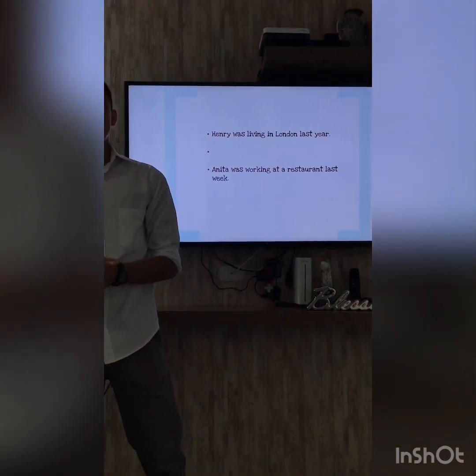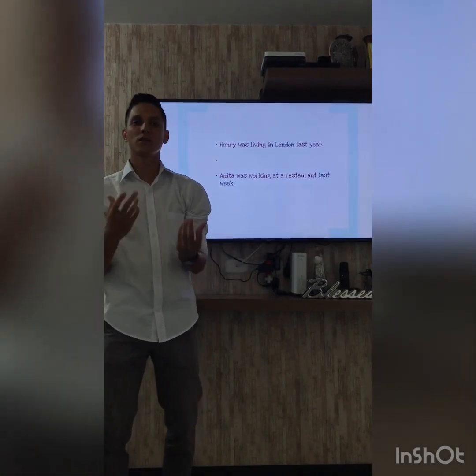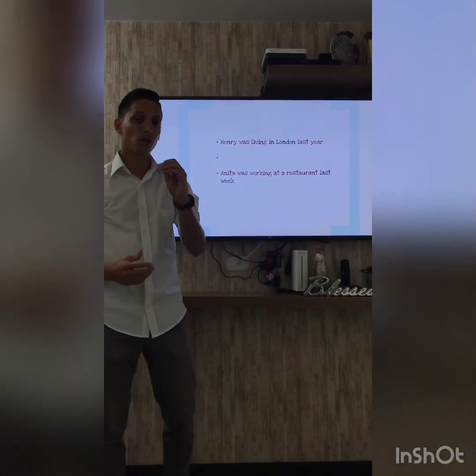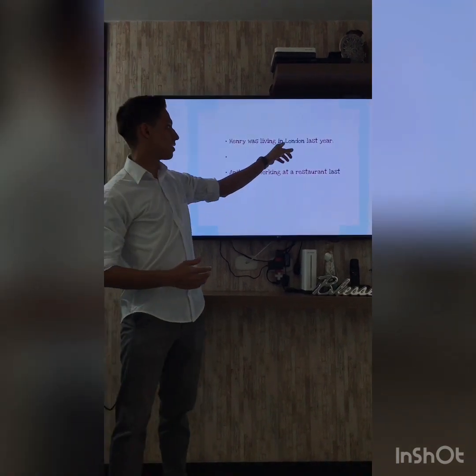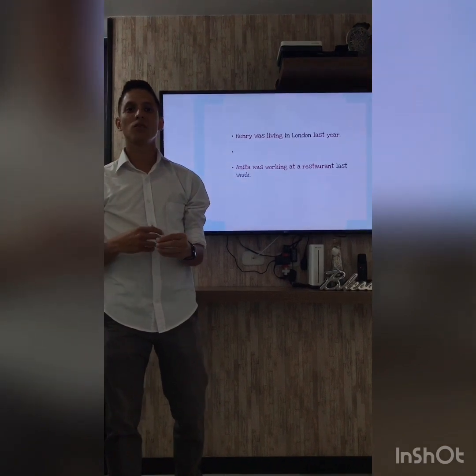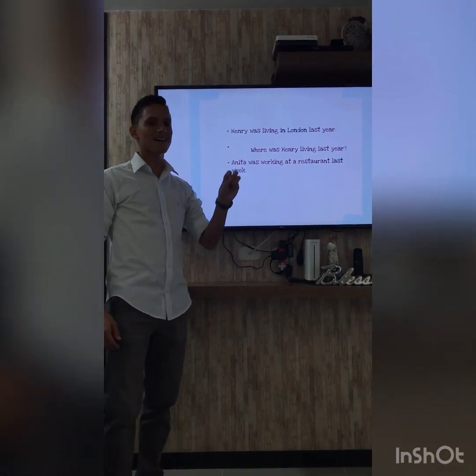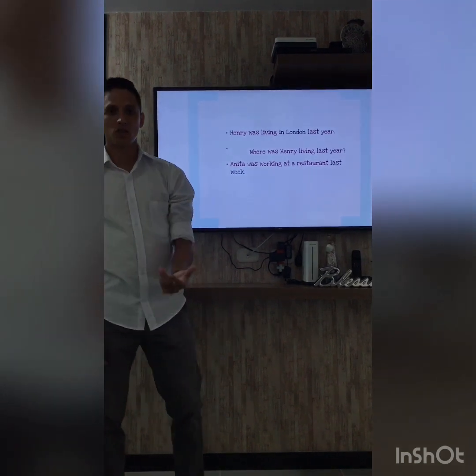Look at the following example. Henry was living in London last year. Who can make a sentence with a WH question? The key word here is London. It's a place. I ask, where, in this case: where was Henry living last year?